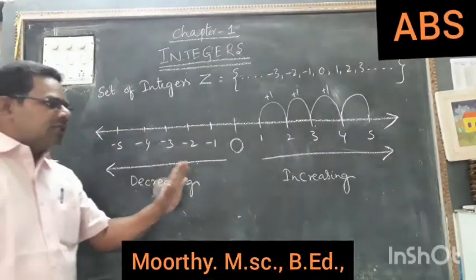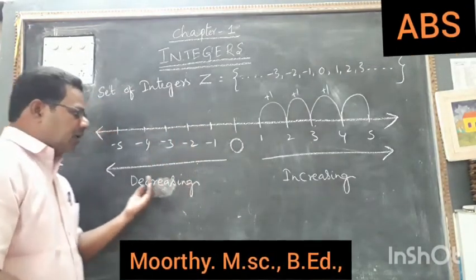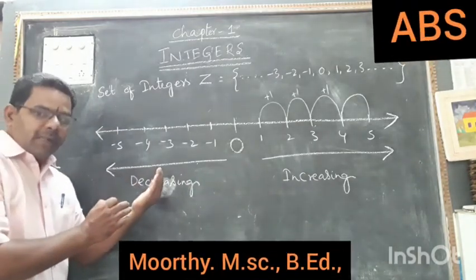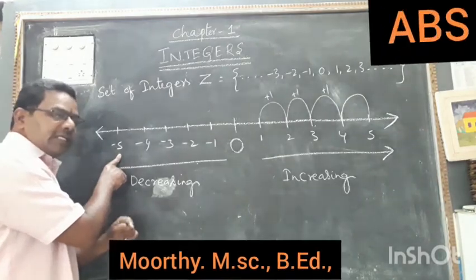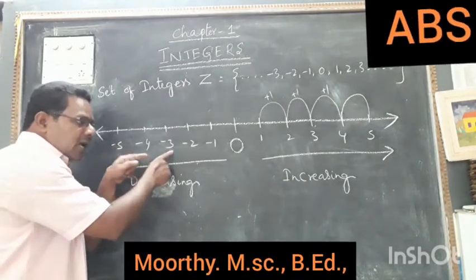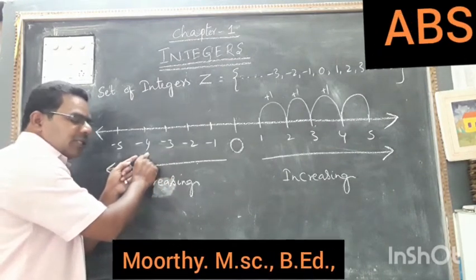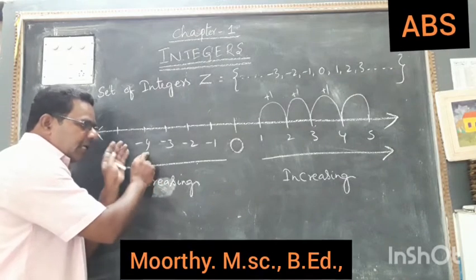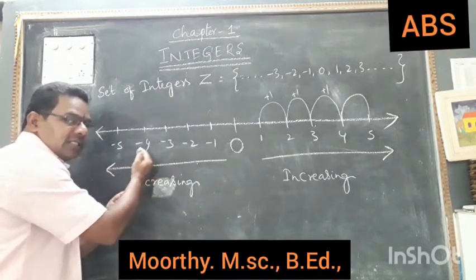So this is the original pattern of set of integers. That's why all are in decreasing order. If you compare the consecutive numbers, minus 5 is smaller than minus 4. Minus 4 is smaller than minus 3. That means it is bigger. Minus 4 is smaller than minus 3. So minus 4 is smaller, minus 3 is bigger. Like this, why is this happening?